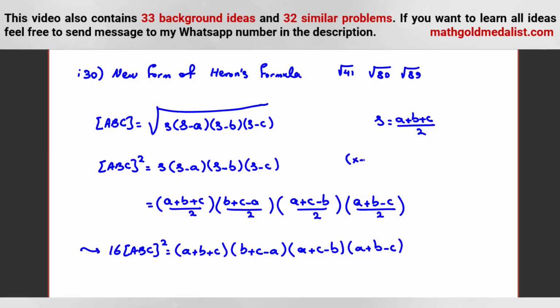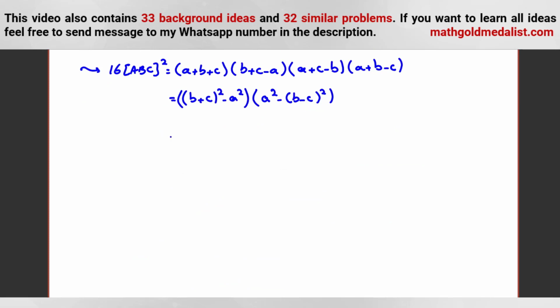Now we want to use this identity: x minus y times x plus y is equal to what? x squared minus y squared. So here, if we multiply these two things, it will be (b plus c) squared minus a squared. If we multiply these two brackets, it will be a squared minus (b minus c) squared.